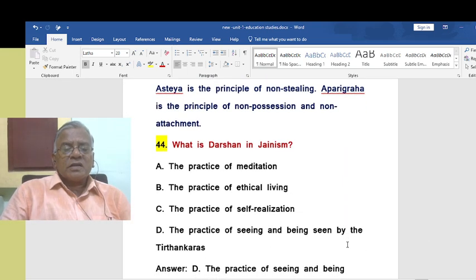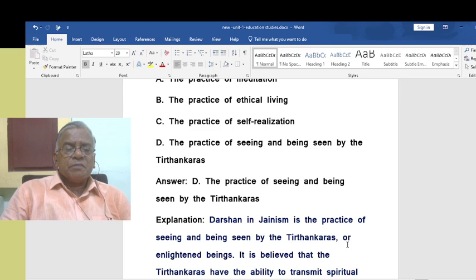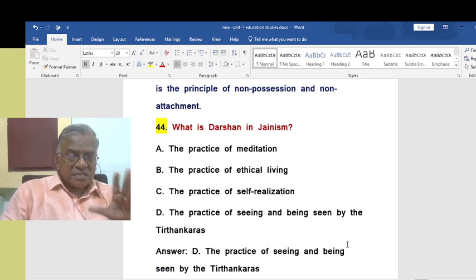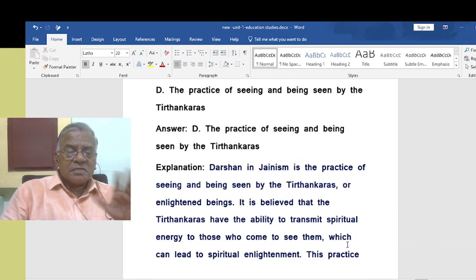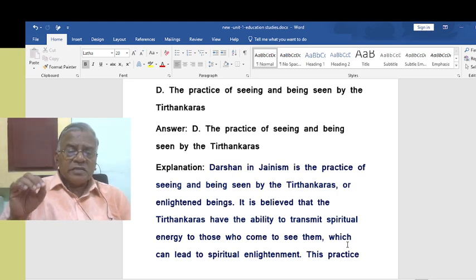What is darshan in Jainism? Already we have seen that, I think. The practice of seeing and being seen by the Tirthankaras. Tirthankaras are sages in Jainism, or enlightened sages in Jainism. What is darshan in Jainism? That is the practice of seeing and being seen by the Tirthankaras. They are called Tirthankaras. Darshan in Jainism is the practice of seeing and being seen by the Tirthankaras or enlightened